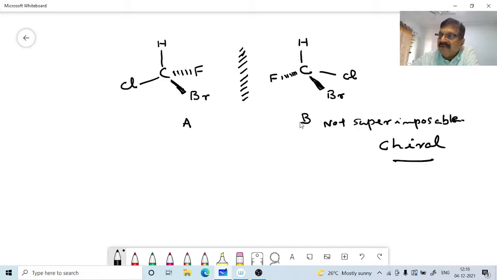They vary only in the spatial orientation; the connectivity, everything, is the same. They are stereoisomers A and B. So they are non-superimposable mirror images. There is a name given to this, non-superimposable mirror images. They are enantiomers.